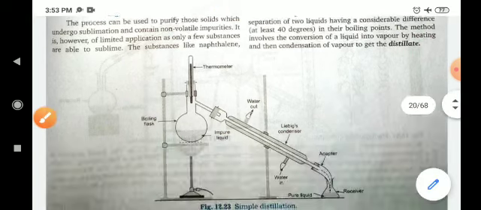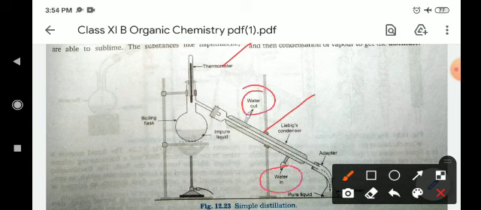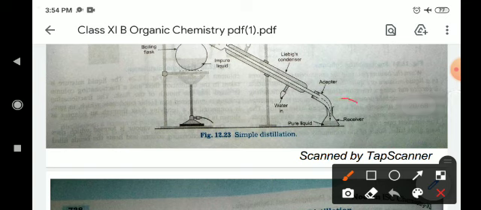You can see in this apparatus there is a boiling flask in which the impure liquid is filled, a thermometer, and a condenser with a water inlet and water outlet. When you start boiling this liquid, the vapors of the liquid generate and go upward, and from there go to the condenser, where they get cold and liquefied and are collected in this apparatus.